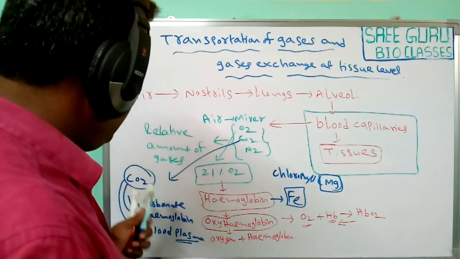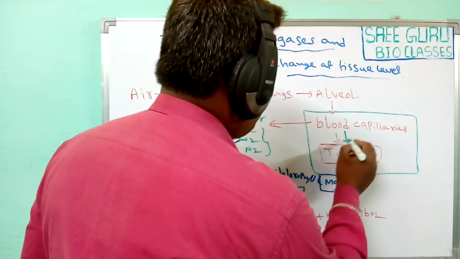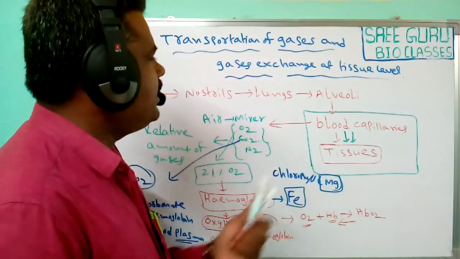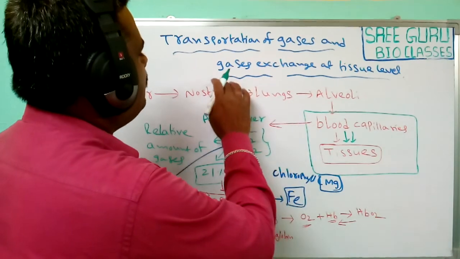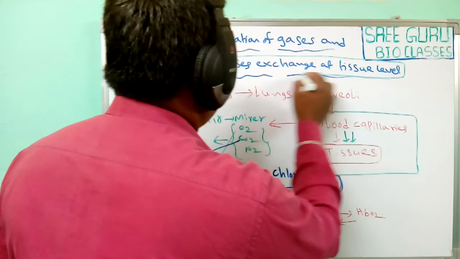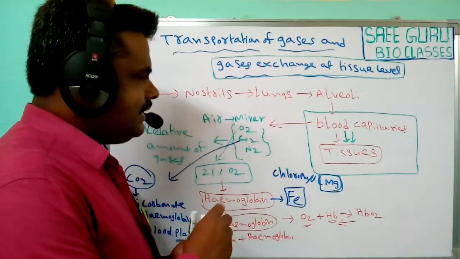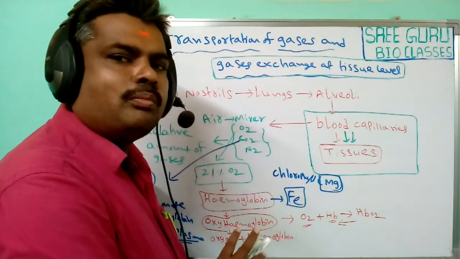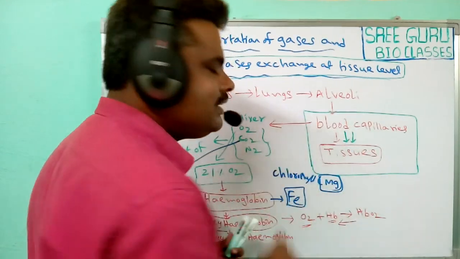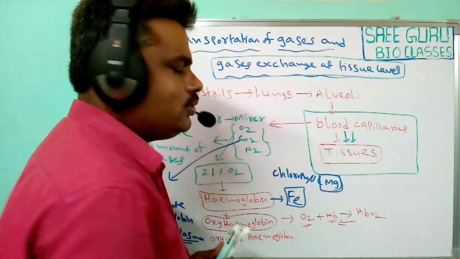Next, these gases finally reach the tissues. What is happening in these tissues? Gas exchange takes place. The gases which are present in the atmosphere are transferred through these blood capillaries. From these blood capillaries, finally it reaches the tissues.